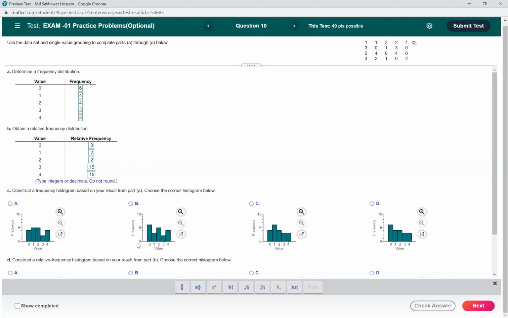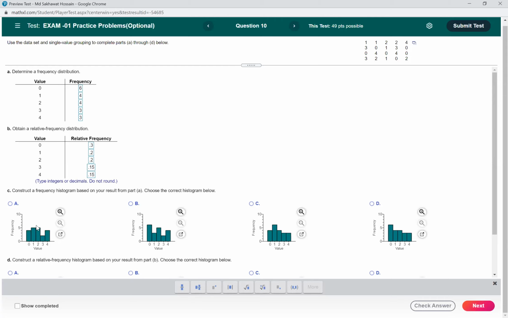histogram. Since this is quantitative data, this is called a histogram, not a bar chart. For qualitative data we say bar chart, but for quantitative data we say histogram. And here the bars are adjacent. Okay, so this is 0.2, 0.2. Oh, this is the histogram for the frequency, not the relative frequency.